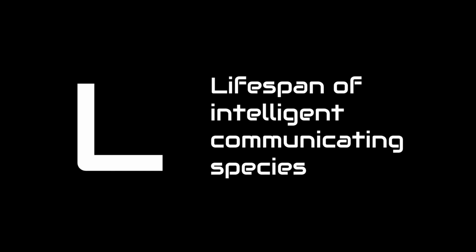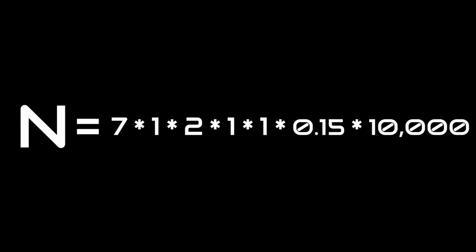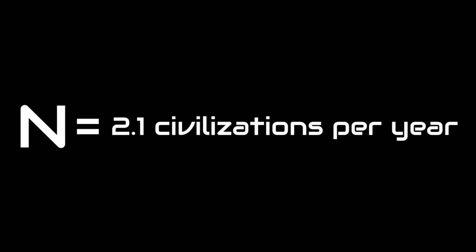Finally is the lifetime in years of an intelligent communicating civilization. While the other values only had one data point, us, this one has 0. We can't know the lifespan of our own species. Frank Drake estimated this value to be 10,000 years. With these estimates in place, we can determine how many civilizations we should be able to communicate with in our galaxy. That value is 21,000 civilizations, a little over 2 created every year.